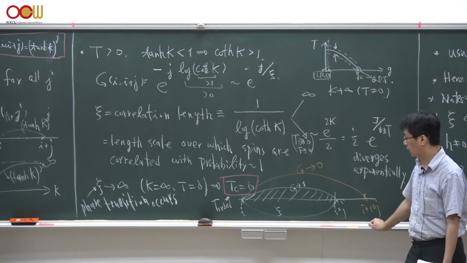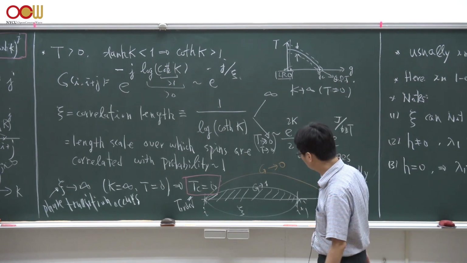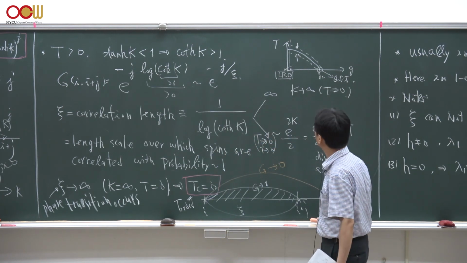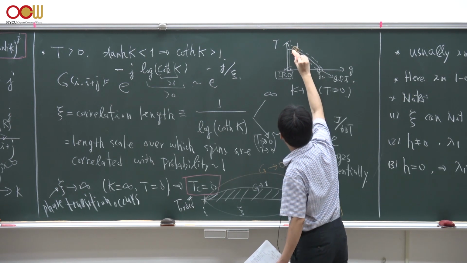But in general, the ordered temperature is not exactly at 0, and we may have some finite temperature phase transition in a more general case.